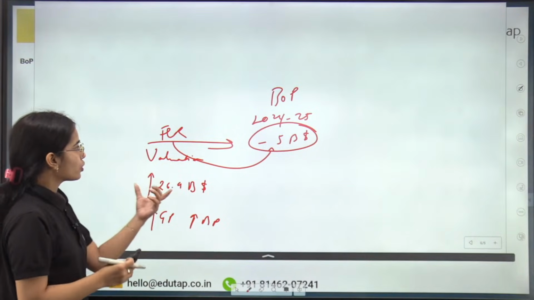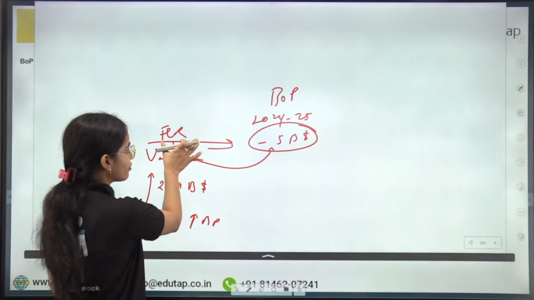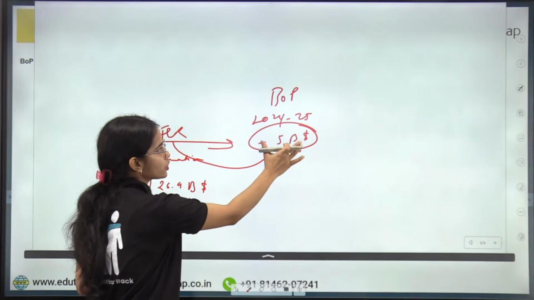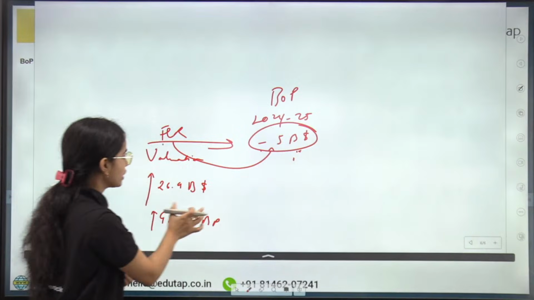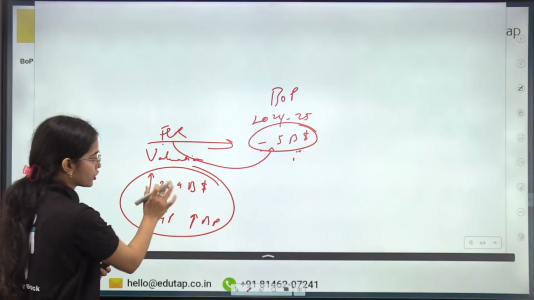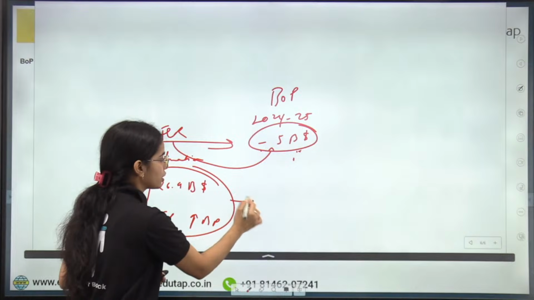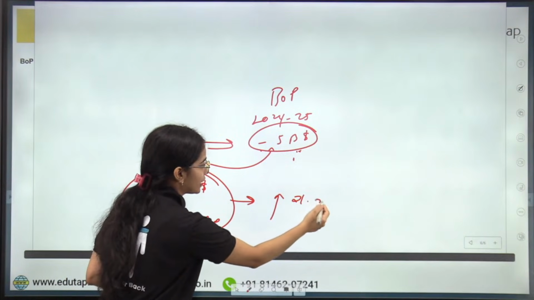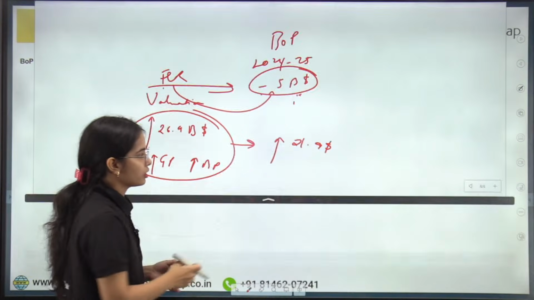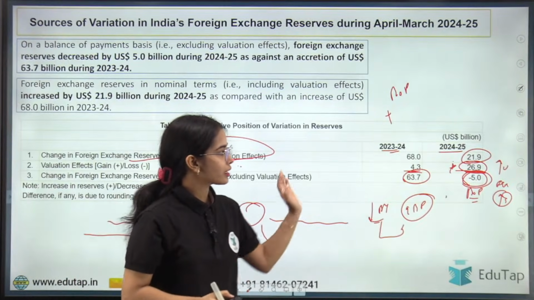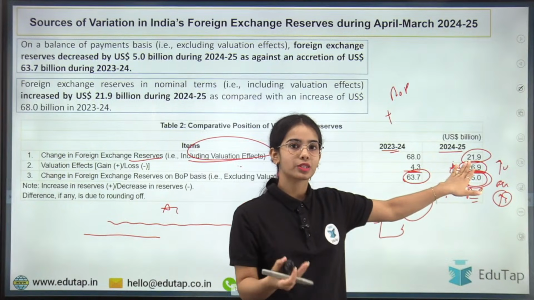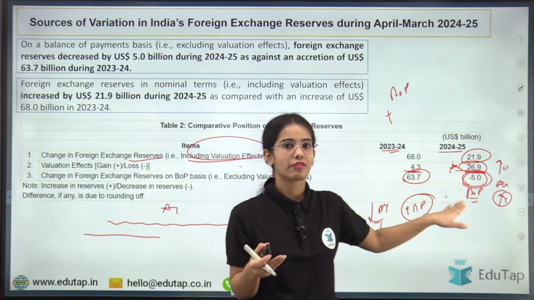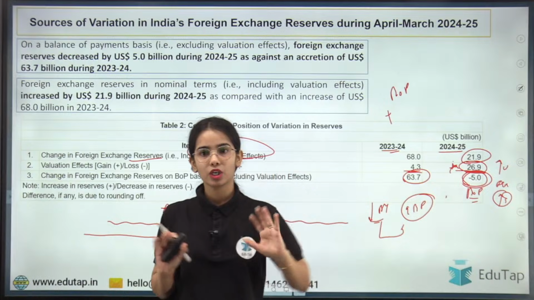Okay, so the $5 billion of foreign exchange reserves are released to cover the deficit in balance of payment, so out of the increase in valuation, the foreign exchange reserves have actually increased by $21.9 billion. Okay. So this is the idea, that the foreign exchange reserves have actually increased by $21.9 billion after paying for the deficit in balance of payment. Got it?